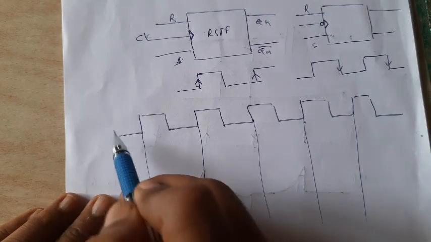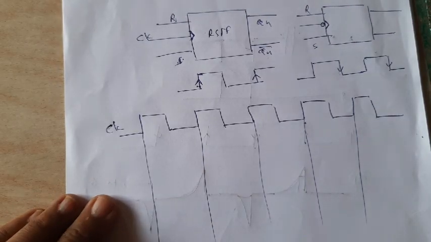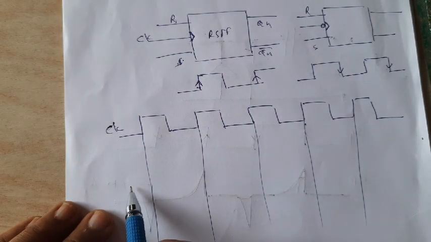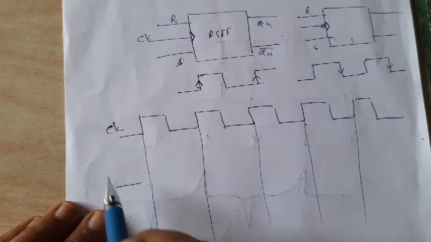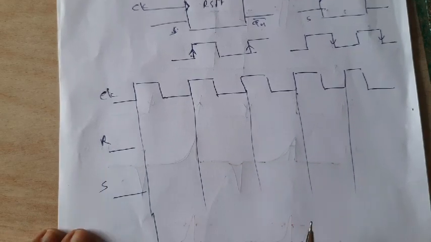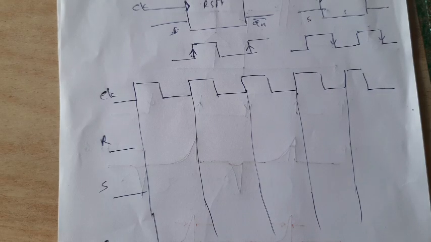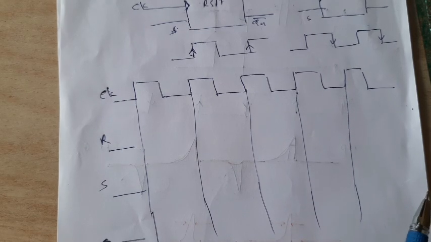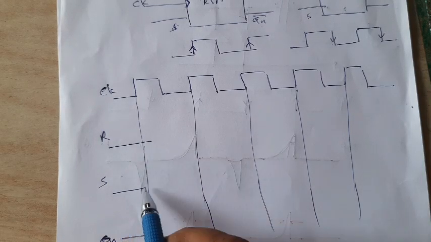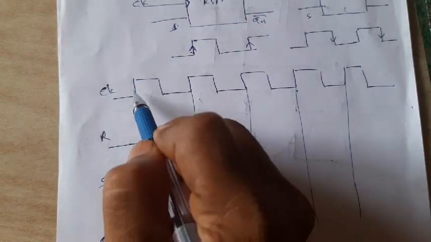Now this is clock to this RS flip-flop. This is R input. This is S input. And what we will have to do? We will have to draw the Qn. Now suppose R and S are 0 somewhere here for the first rising edge.